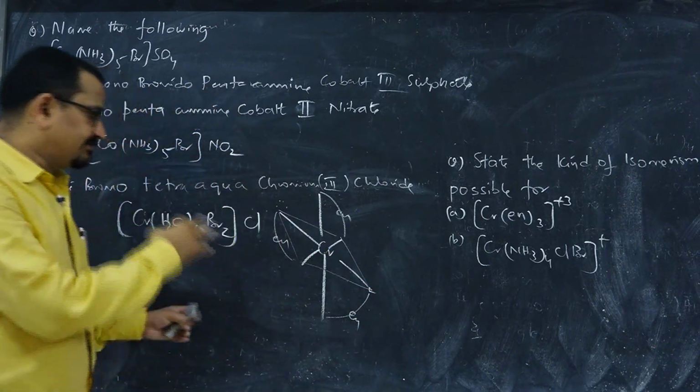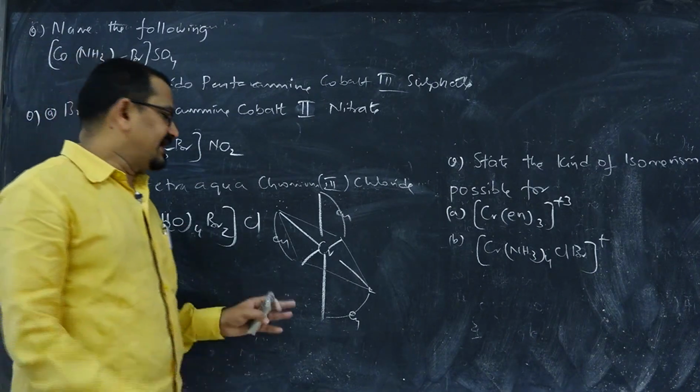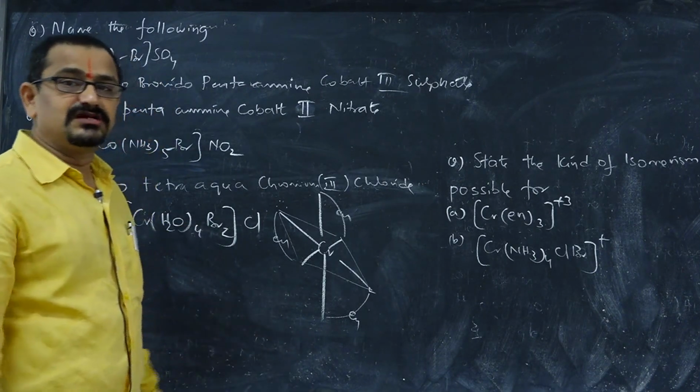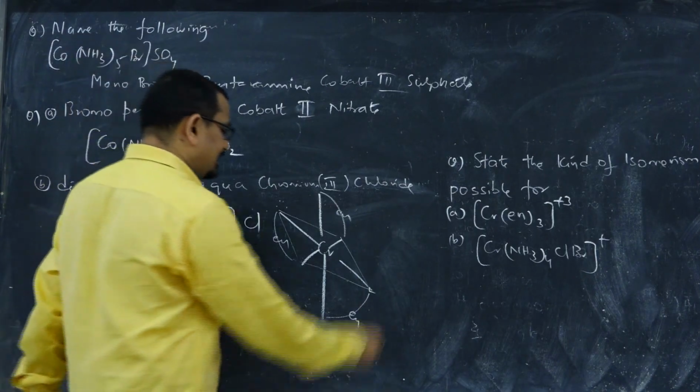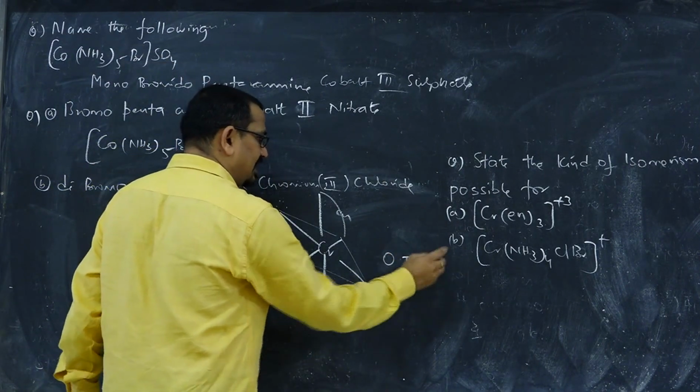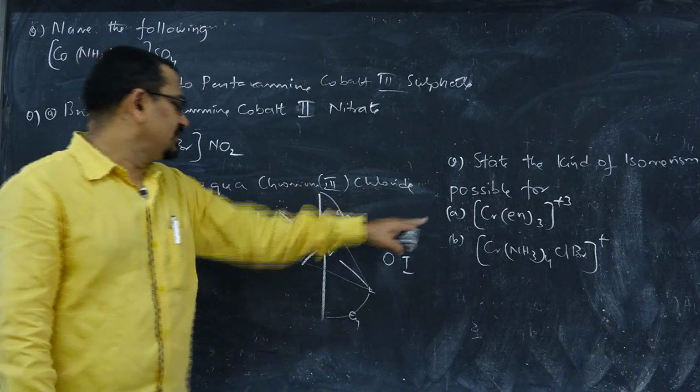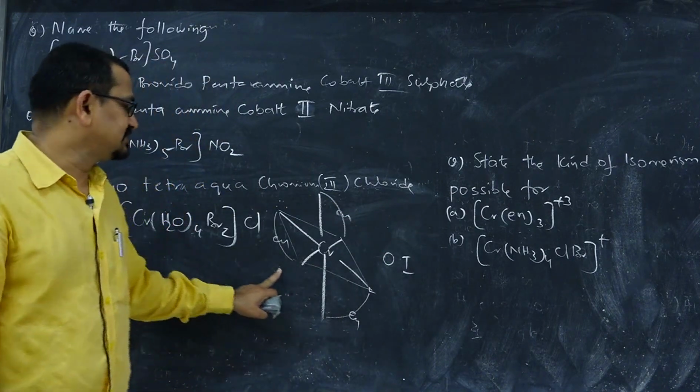As it is connected with a chelating ligand, it can show the non-superimposable mirror image concept, enantiomerism, and hence it can show optical isomerism.